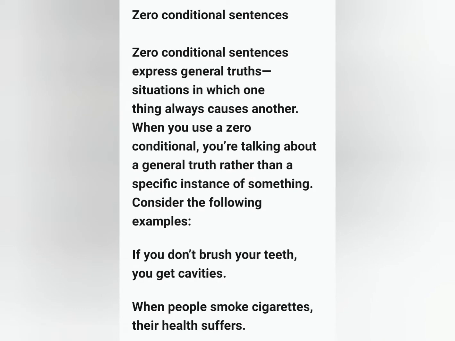Let's see what is a zero conditional. Zero conditional sentences express general truths, situations in which one thing always causes another. When you use a zero conditional, you are talking about a general truth rather than a specific instance of something. Let's see some examples. If you don't brush your teeth, you get cavities. Next one, when people smoke cigarettes, their health suffers.